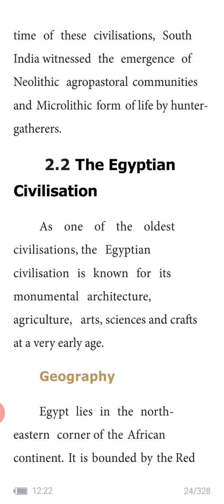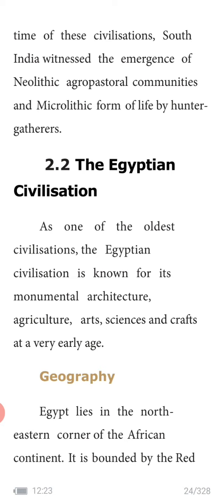First, let us know the Egyptian civilization. As one of the oldest civilizations, underline: which is the oldest civilization? Egyptian civilization is considered the oldest civilization among all the four civilizations. It is known for its monumental architecture. We know Egypt, monumental.